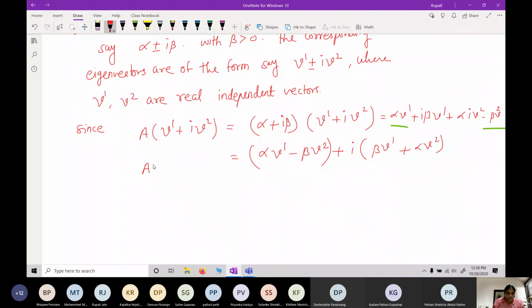This is nothing but A V1 plus i times A V2. Two complex numbers are the same if their real and imaginary parts are the same. So this implies A V1 can be written as alpha V1 minus beta V2, and A V2 is equal to beta V1 plus alpha V2.